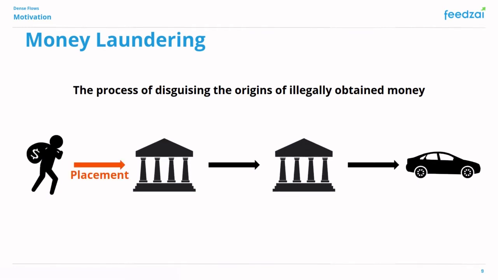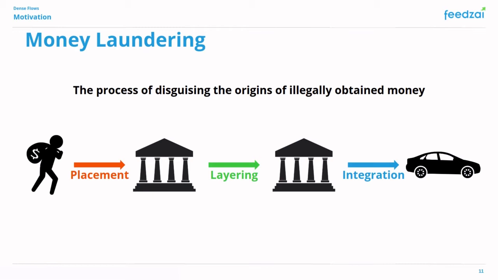In the placement stage, the money launderer introduces the illegal profits into the financial system, usually in small chunks in various banks. Then, in the layering stage, the money launderer engages in a series of movements of funds in order to distance them from their source. This can involve transferring money across multiple financial institutions from different countries and different jurisdictions.